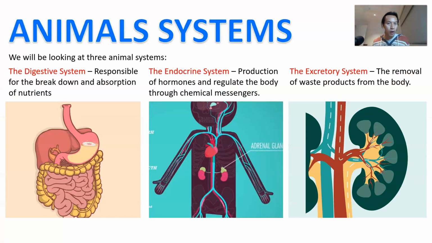Alright, so primarily animal systems, we're looking actually at only 3 of the many different systems that are in animals. The first one, the digestive system, which is responsible for the breakdown and absorption of nutrients. The second one is the endocrine system. Not many people know this one very well, but it's the production of hormones and the regulation of the body through chemical messengers. And then the last one is the excretory system, which is the removal of waste products in the body. Okay, so remember, for this video, we're only looking at the digestive system.